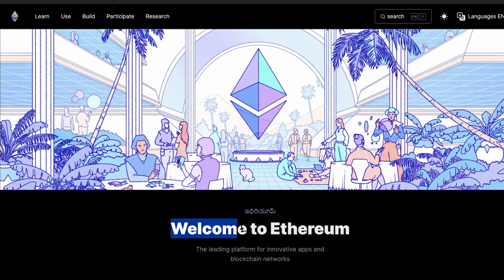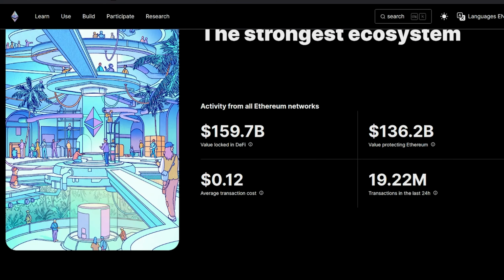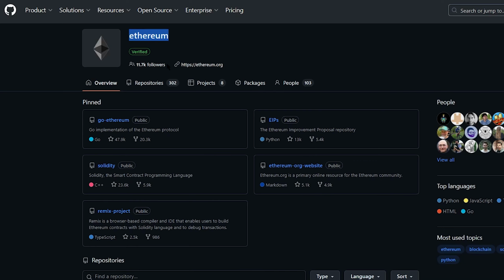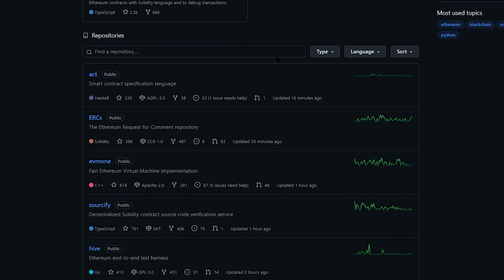Ethereum is ever growing, and it is the reason why we developers are able to interact with blockchain in such a seamless manner, which is also very easy to understand. To learn more about Ethereum, you can visit their website or you can follow this GitHub repo, which will help you understand the different developments that are going on in Ethereum.